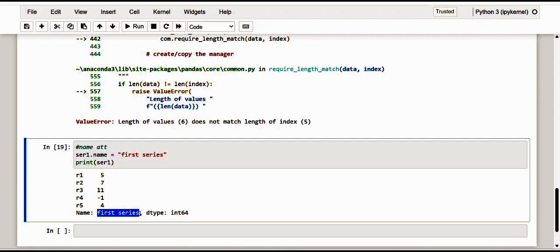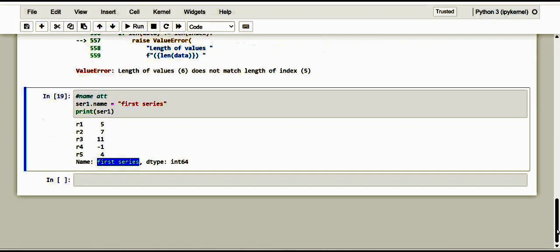So even the internal index array of the series can in turn have a specific name through the name attribute.